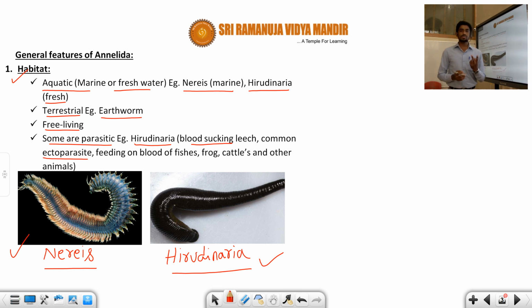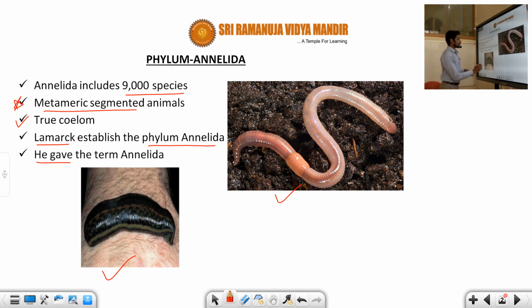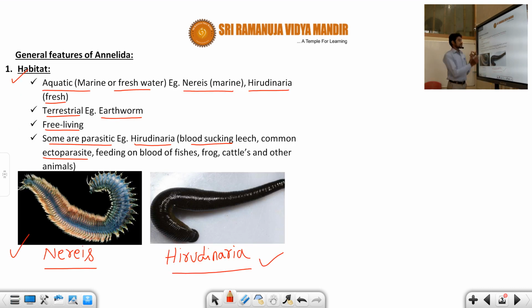We have two types of parasite. Endo means inside the body, ecto means outside the body. For example, you can see this picture of Hirudinaria on a human hand. It attaches to the skin surface only, so it is the best example of an ectoparasite. It attaches like this and sucks the blood. Once it depends on the skin, it feeds continuously on the blood of fishes, frogs, cattle, and other animals, including human beings.